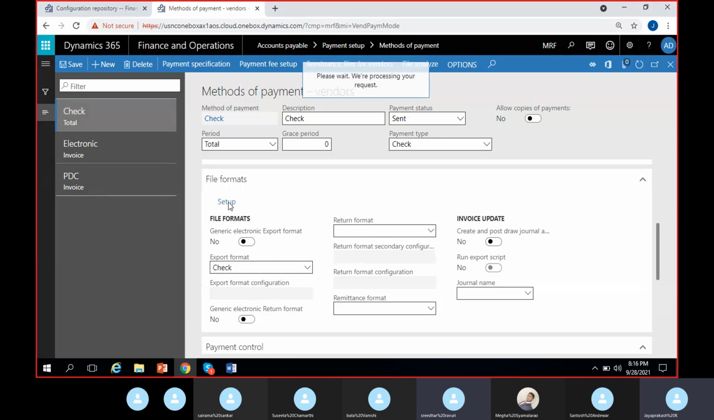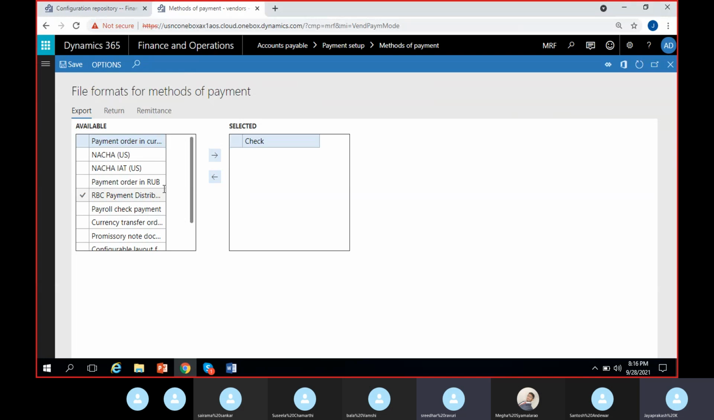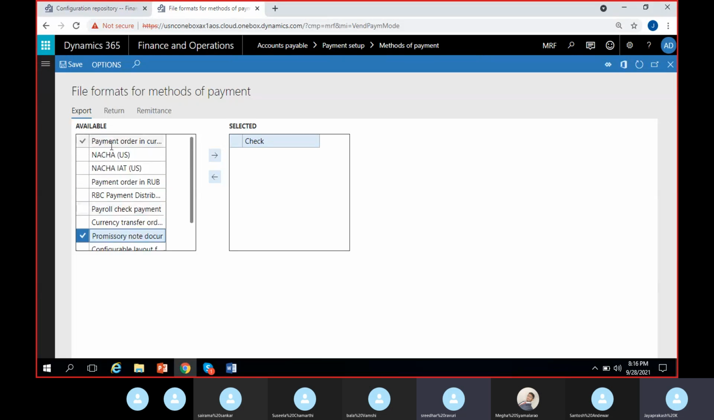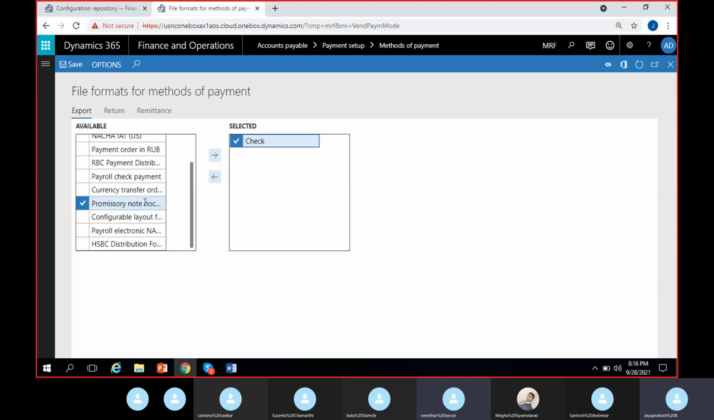If I click on the setup button, I can see export formats like check, NACHA US, NACHA IAT US, payroll check, and payment. So everything has its own design. There is also a promissory note document, a standard promissory note which we can print if we use the method of payment as promissory note. So we earlier used this check.